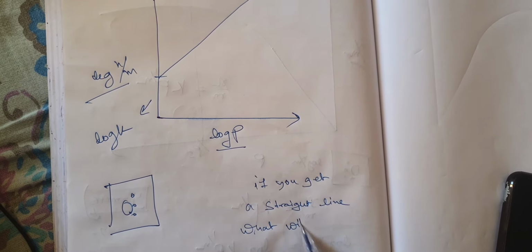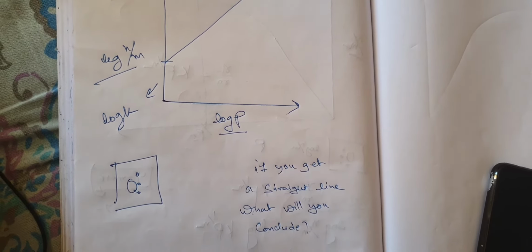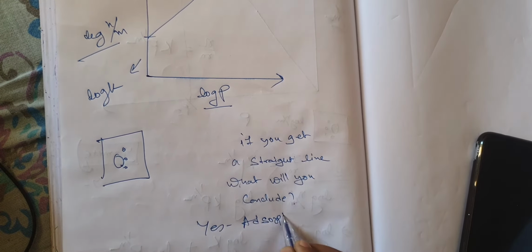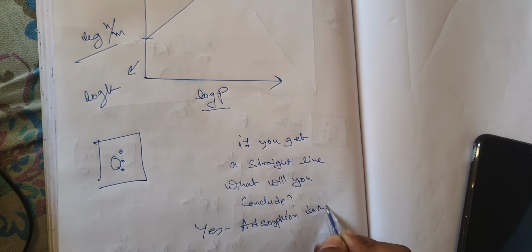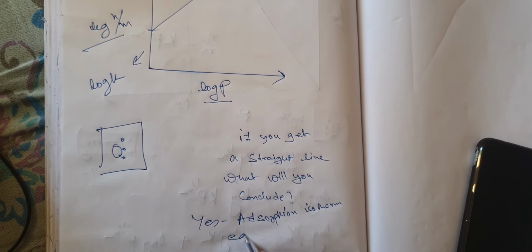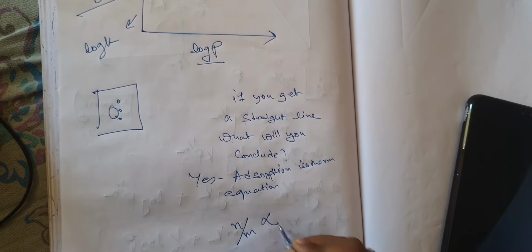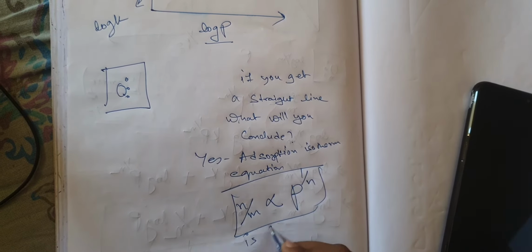What will you conclude? You will conclude that yes, the adsorption isotherm equation, that is x by m is directly proportional to p to the power 1 by n, is correct.